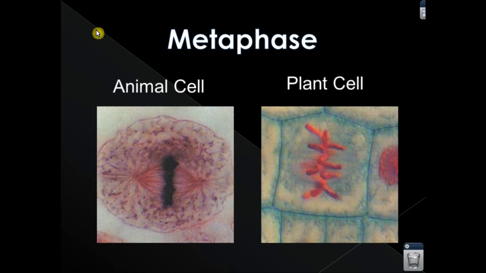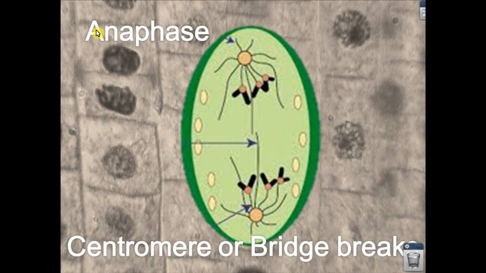Now in metaphase at the cellular level, you can actually see it. You can see the chromosomes pairing together and lining up in the middle. Now it leads us to anaphase. In anaphase, we see the centromere, or the bridge, the middle of the chromosome, split.